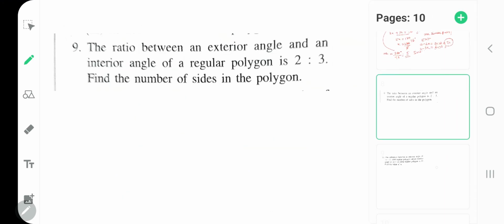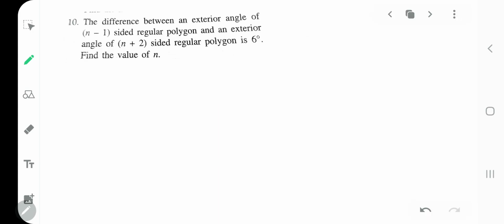Okay, we have done this. Problem number 10. Problem number 10 is a bit difficult, but you have to understand that the difference between the exterior angle of an n minus 1 sided polygon and the exterior angle of an n plus 2 sided polygon is 6 degrees. Find the value of n.